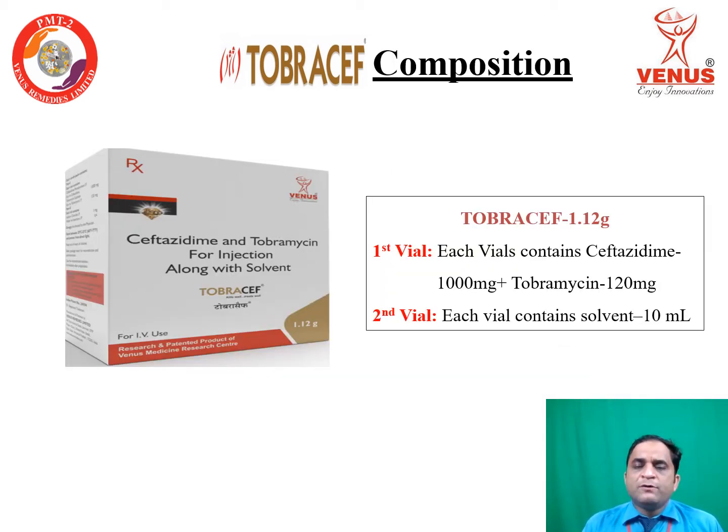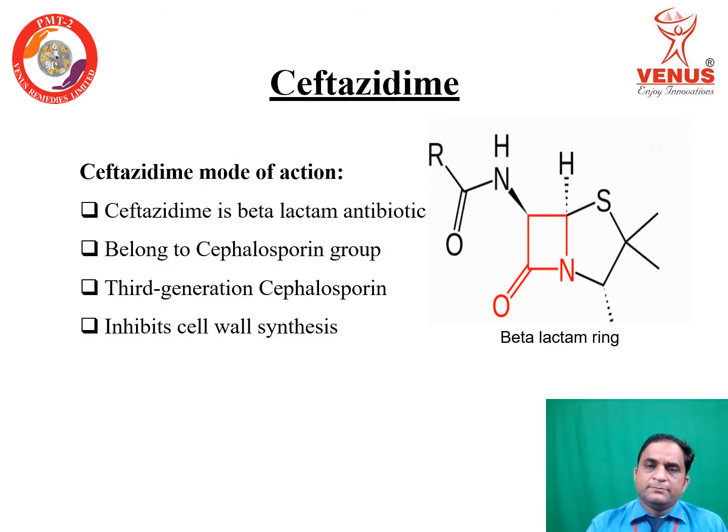Now, composition of Tobrashev 1.12 gram. So again, Tobrashev contains two vials: the first vial contains ceftazidime 1000 milligram and tobramycin 120 milligram, and the second vial contains solvent 10 ml.